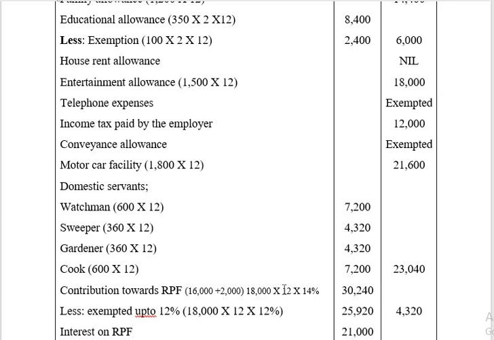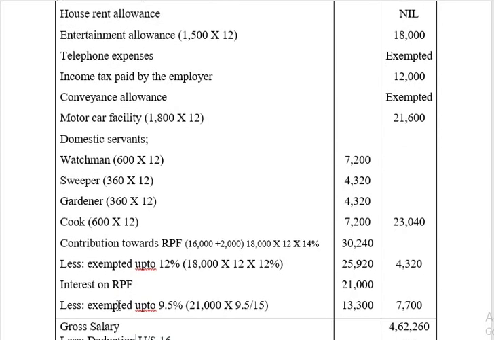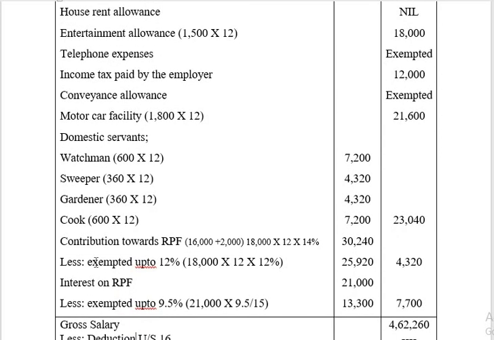That means 18,000 into 12 into 14%. You will be getting 30,240. Under the Income Tax Act, the assessee is availing exemption up to 12%. So basic salary plus DNS allowance 18,000 into 12 into 12%.